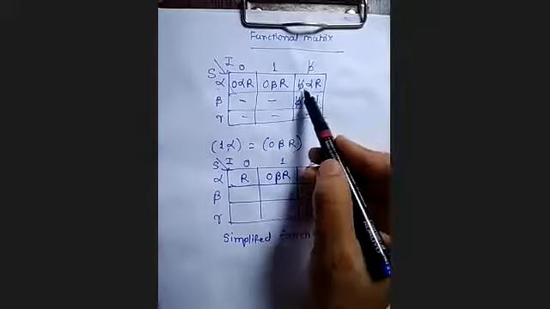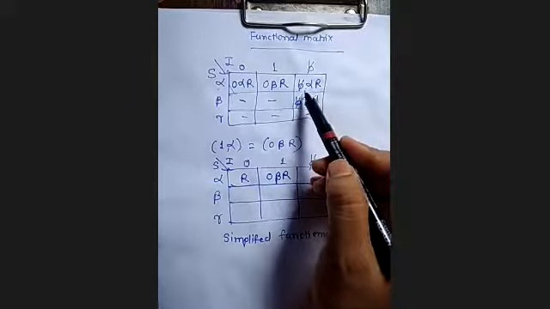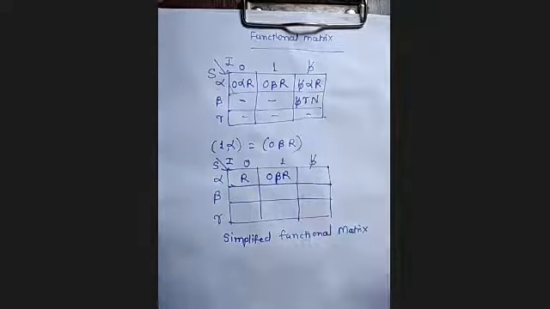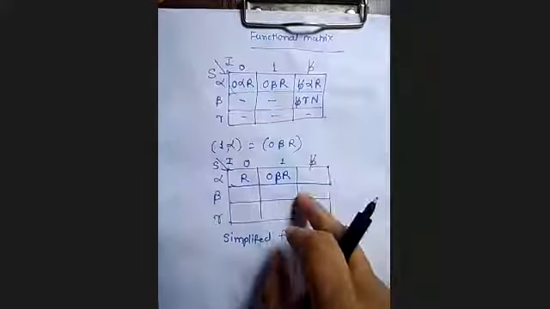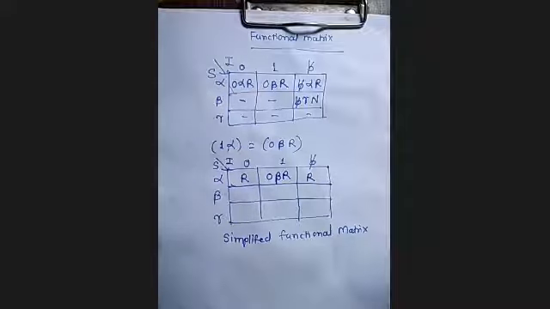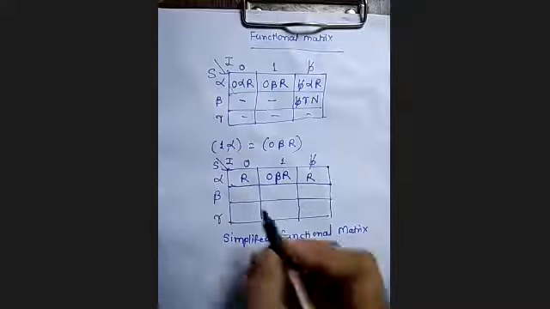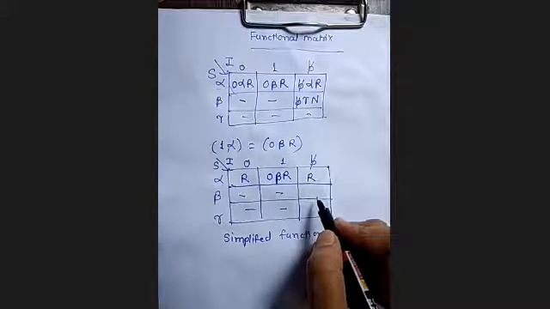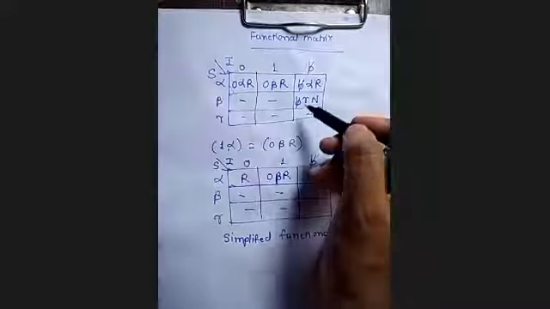Okay. In this case, what do I have to write? Now you know how it will be simplified. Alpha and blank, so you will just write R. And this is as it is. So it is blank. Here, I will write this entry.